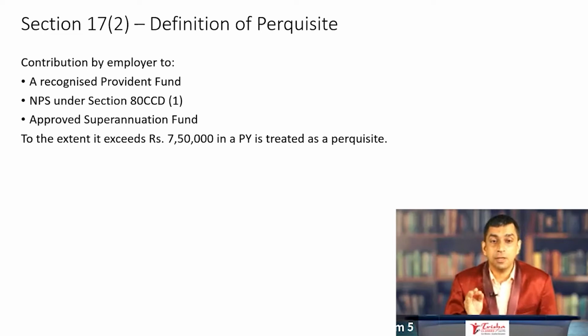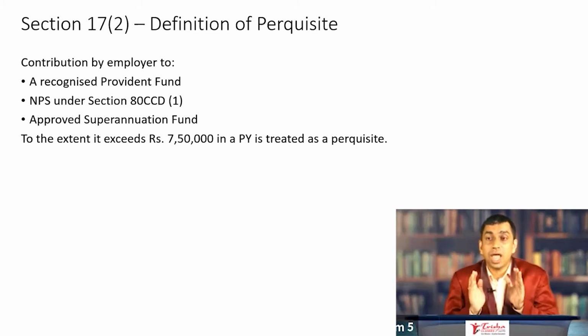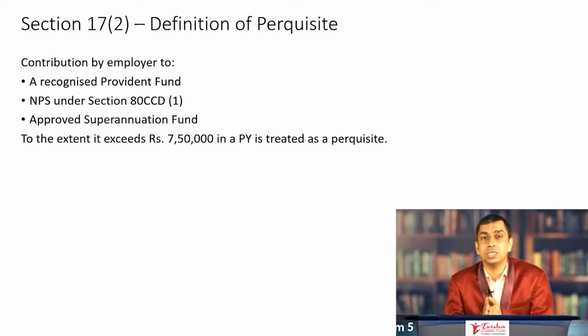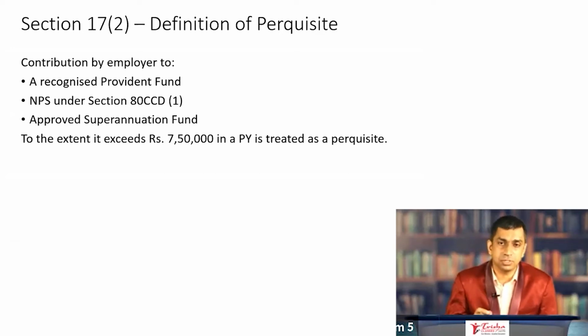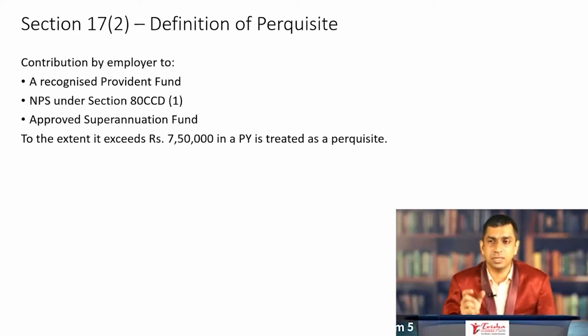Now, there is a monetary limit also mentioned, which is 7,50,000 rupees, which means even if it has not exceeded 12% of salary, if the total amount of contribution of the employer is more than 7,50,000 in a year, the excess directly becomes salary. Please remember that. For example, suppose the income of a particular employee, in a given case, is 10 lakh rupees basic per month, let's presume, as salary.